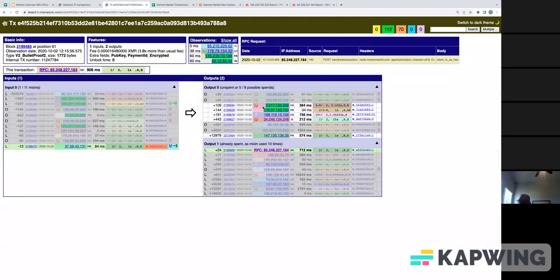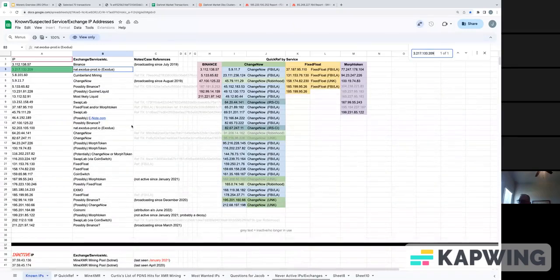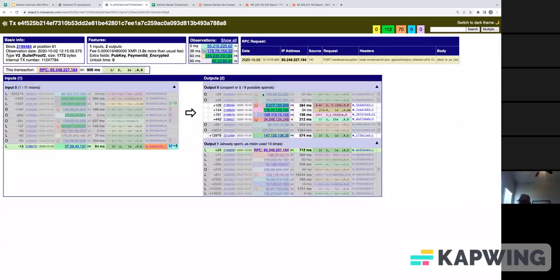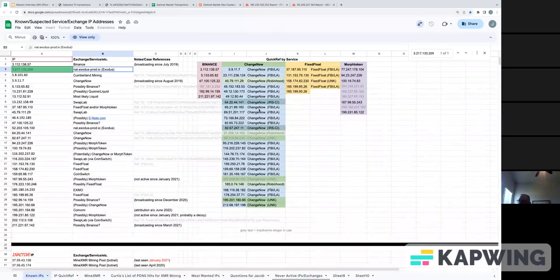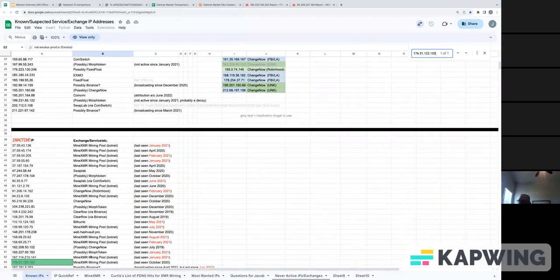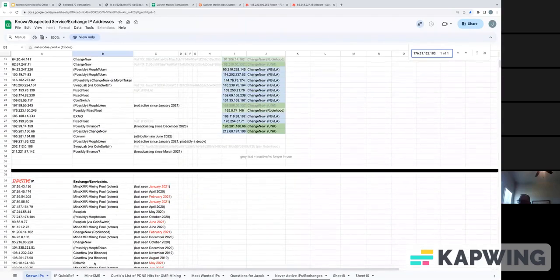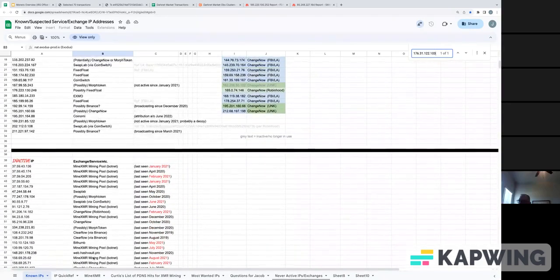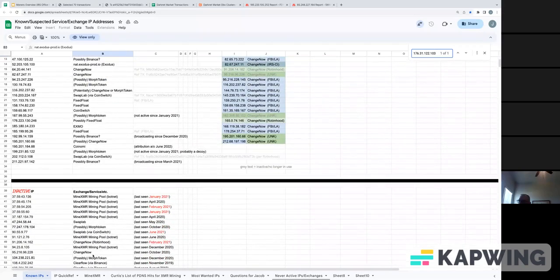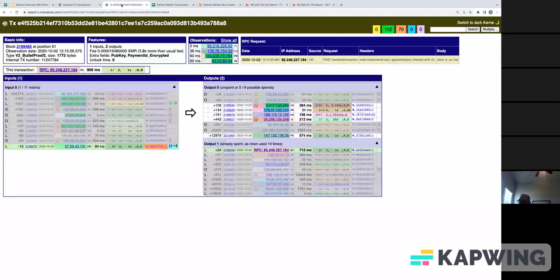Before that though, we want to identify the possible destination of our spend. So I'm going to do the same thing as before. Just going to throw that into our spreadsheet. Once again, it looks like that first IP address is associated with Exodus wallets. And this second highlighted IP address is associated with the MineXMR mining pool. So unfortunately, neither one of those is probably going to give us much information if we were to try to track down this service, but it does give us some potential information about how our target uses their funds.